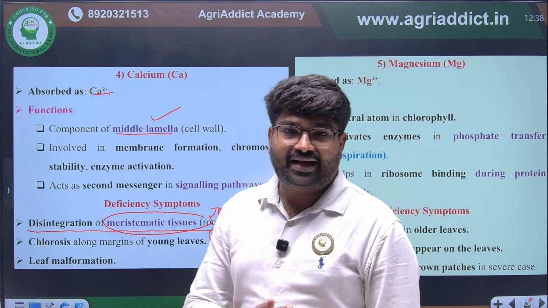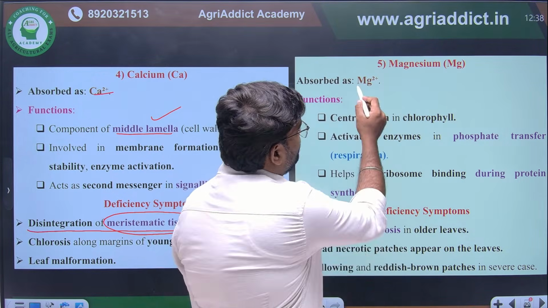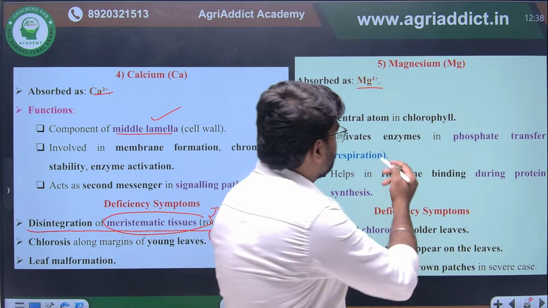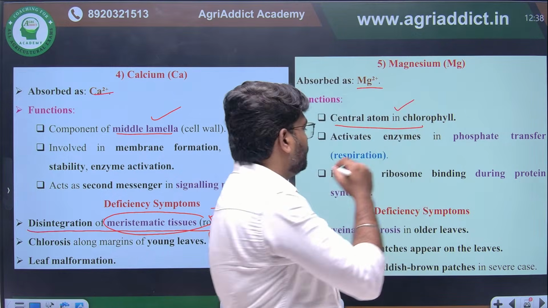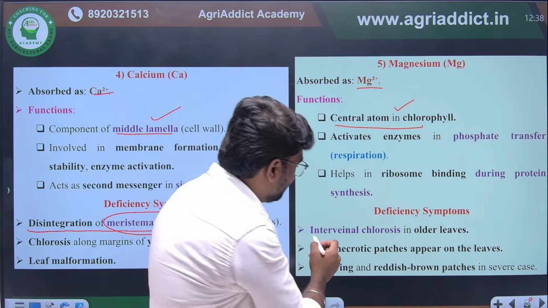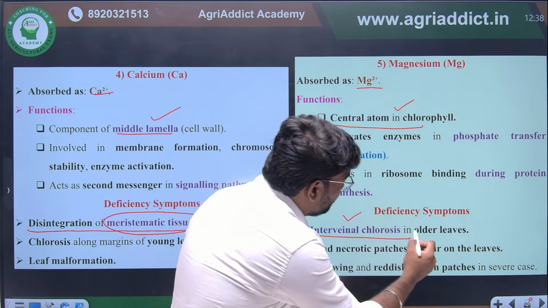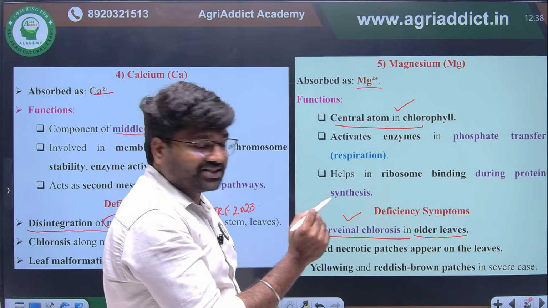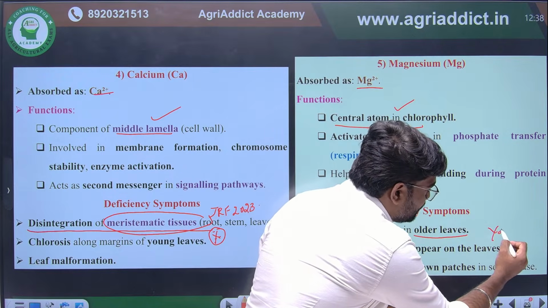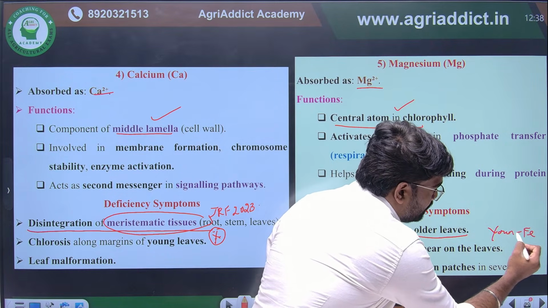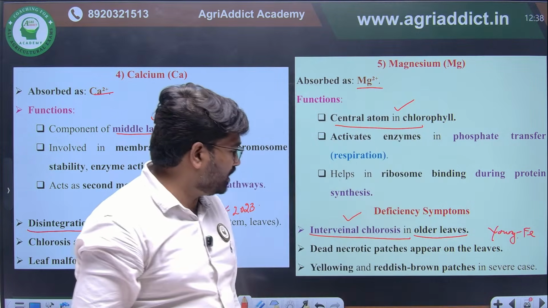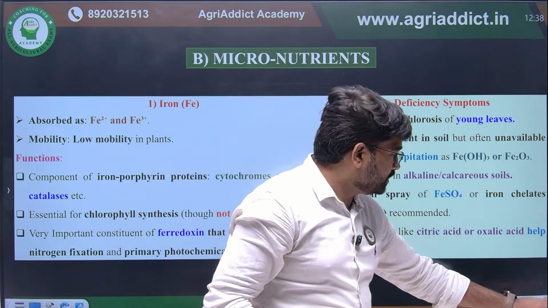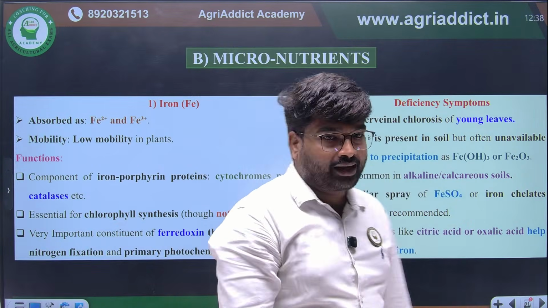Okay. Then magnesium, we know magnesium is taken up in the Mg2 plus form. The most important thing is the central atom of chlorophyll is this. Then the deficiency symptom is interveinal chlorosis in older leaves. If interveinal chlorosis is in younger leaves, that will be iron. Okay, this is the key point you have to remember. Okay. With this, we are completing the macronutrients.